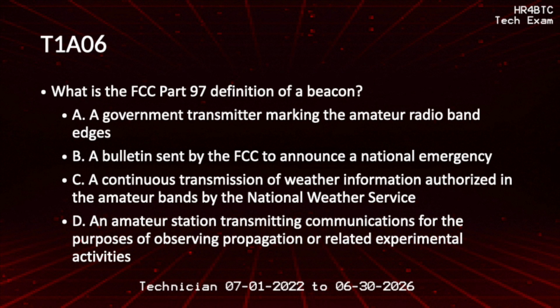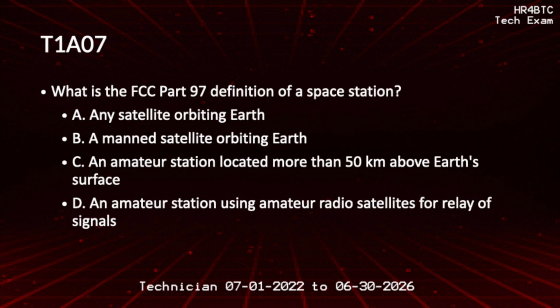What is the FCC Part 97 definition of a beacon? An amateur station transmitting communications for the purposes of observing propagation or related experimental activities. What is the FCC Part 97 definition of a space station? An amateur station located more than 50 kilometers above Earth's surface.